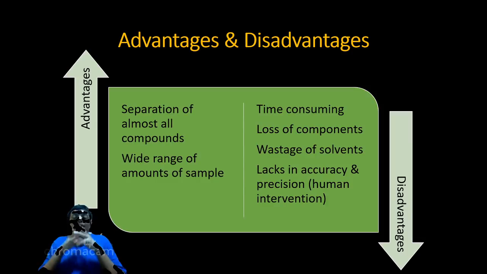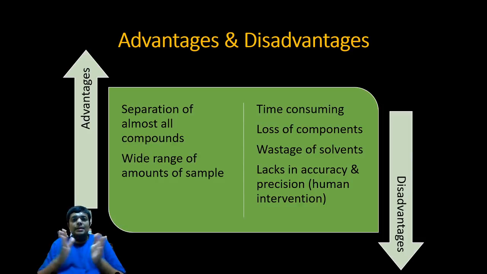But there are a few disadvantages. It is a time consuming method. Loss of components is there. Solvent wastage, a huge burette, you will waste a lot of solvent. Huge burette means a column. And lack of accuracy and precision because it's a completely human managed system, and we know human intervention can be false.